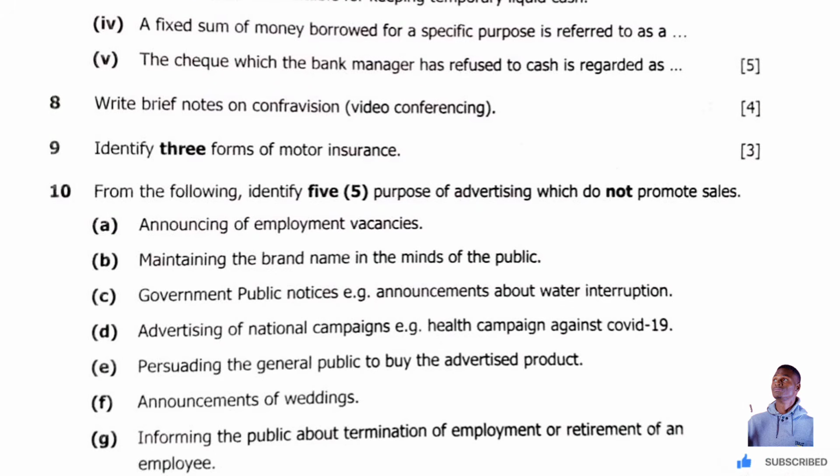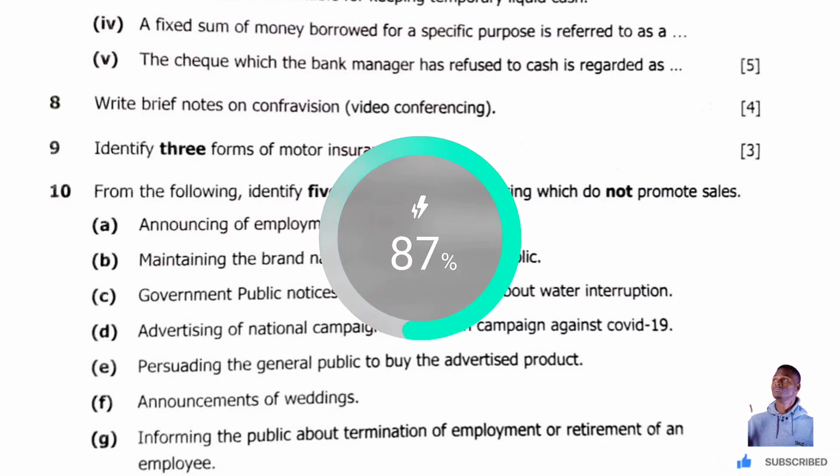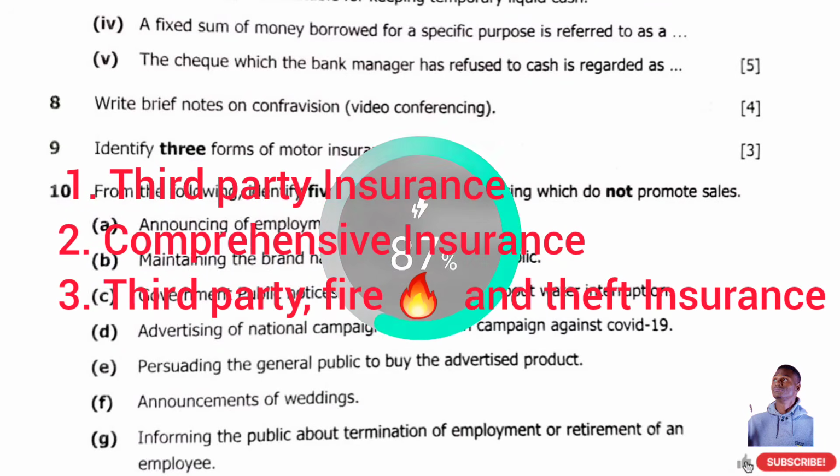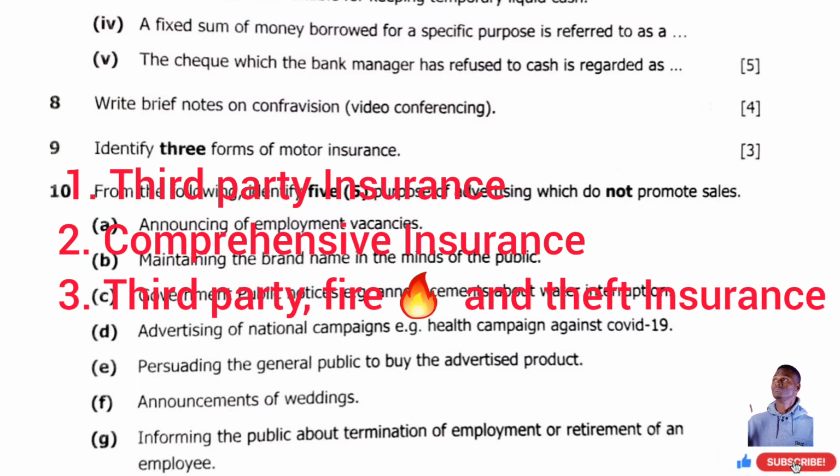Number 8, identify 3 forms of motor insurance. Simple. This is very simple. Okay, 3 forms of motor insurance. There is third-party insurance, comprehensive insurance. All right, and we also have third-party fire and theft insurance. Okay, third-party fire and theft insurance. These are the 3 forms of motor insurance.